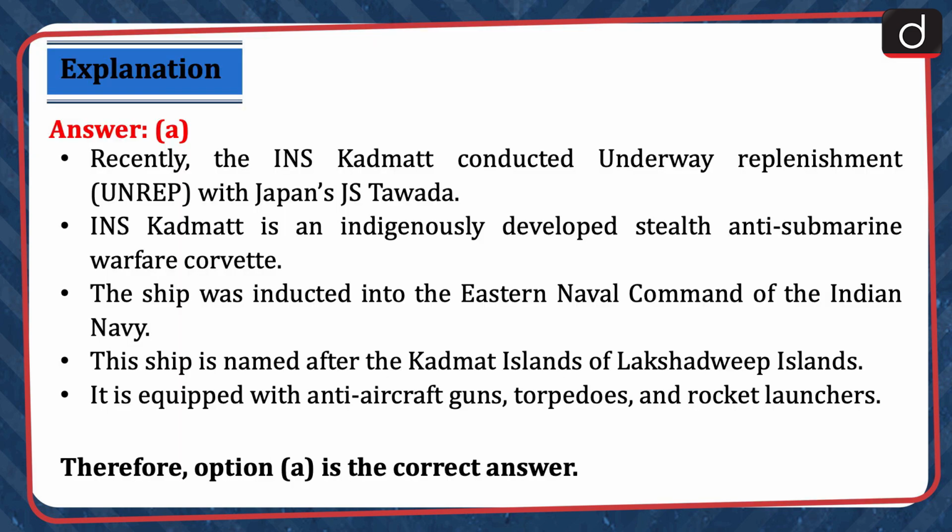Recently, the INS Kadmatt conducted underway replenishment with Japan's JS Tawada. INS Kadmatt is an indigenously developed stealth anti-submarine warfare corvette. The ship was inducted into the Eastern Naval Command of the Indian Navy. The ship is named after the Kadmatt Islands of Lakshadweep Islands. It is equipped with anti-aircraft guns, torpedoes, and rocket launchers. Therefore, option A is the correct answer.